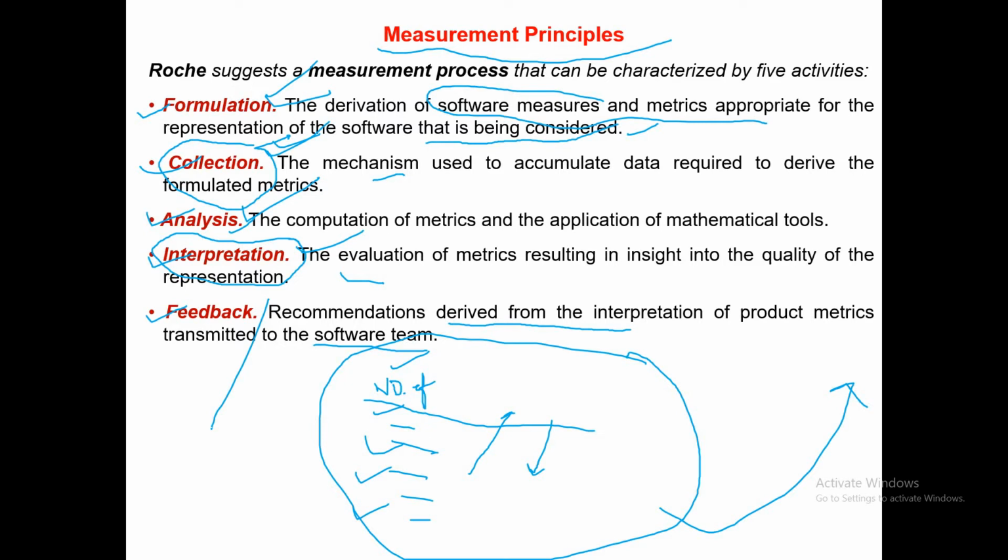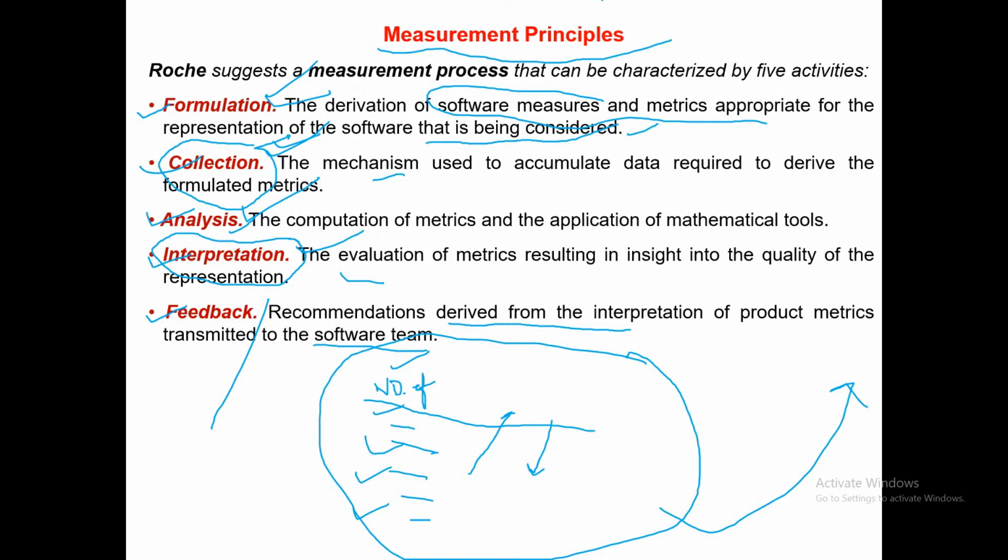Good, bad, improvement needed, whatever the feedback is. So these are the 5 measurement principles or activities: formulation, collection and so on. First you have to formulate, you have to decide. Once you have decided the measure, the parameter, then collect the data required for the analysis.